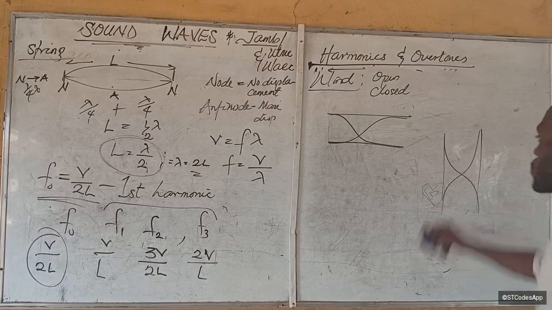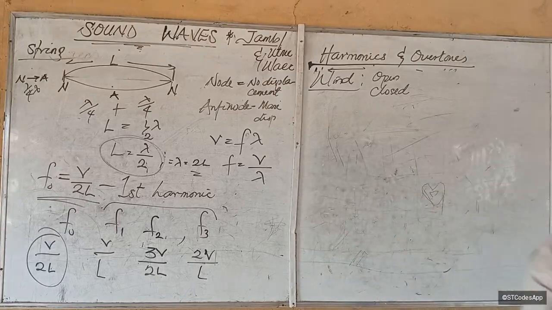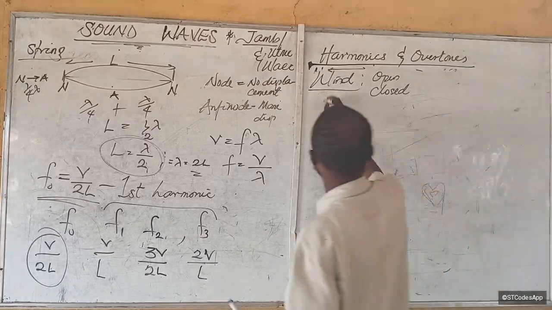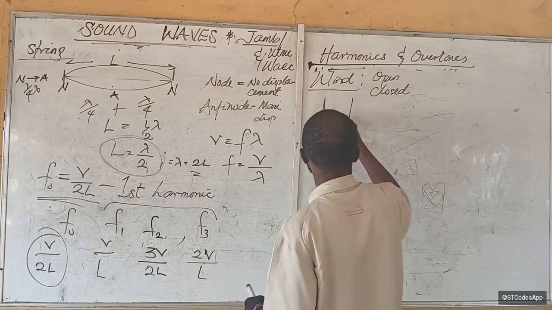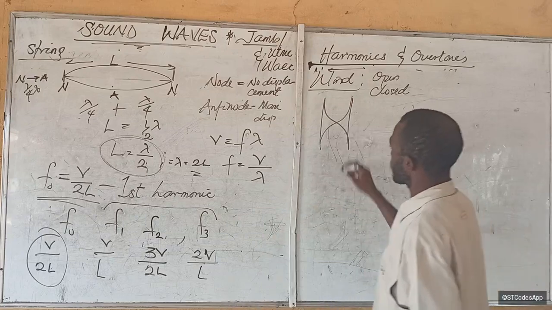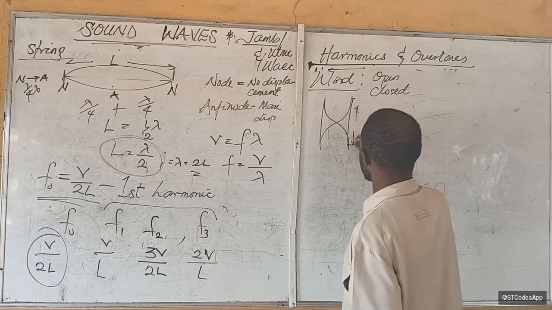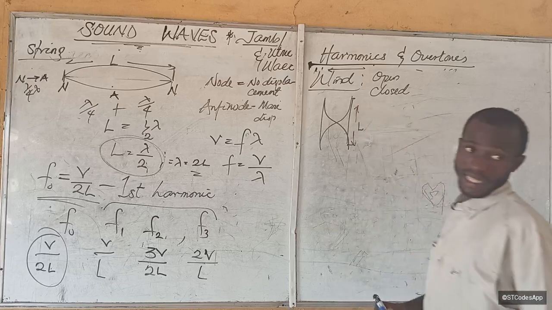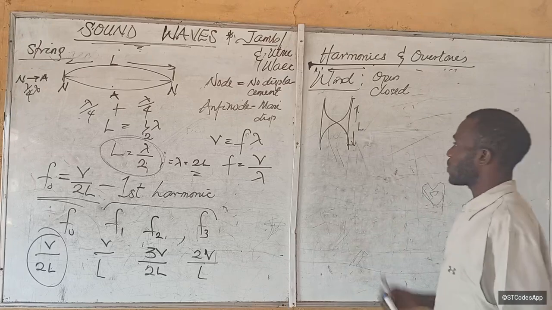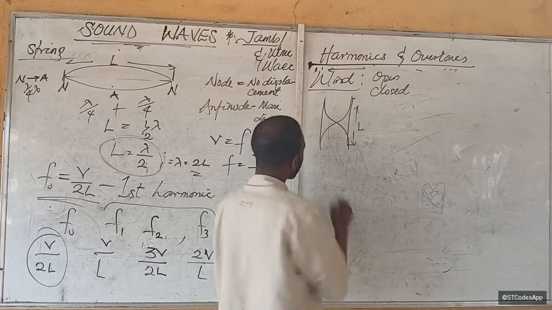So by the time I send air into this and it vibrates like this, what do we have? This has a length, right? So how many wavelengths are here? This is where antinode and node become very applicable.